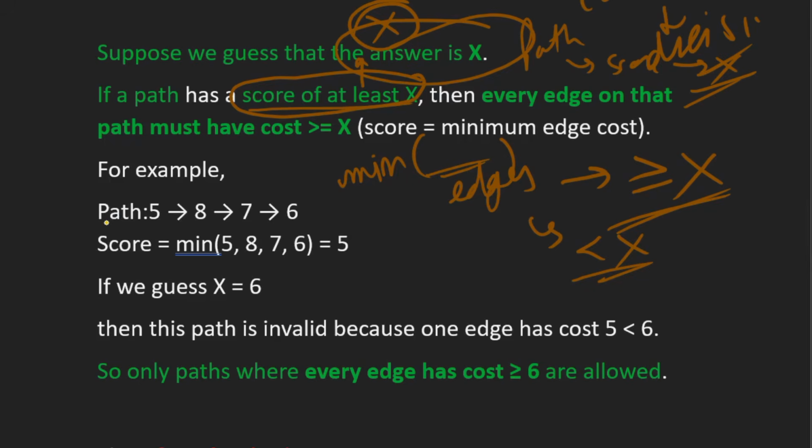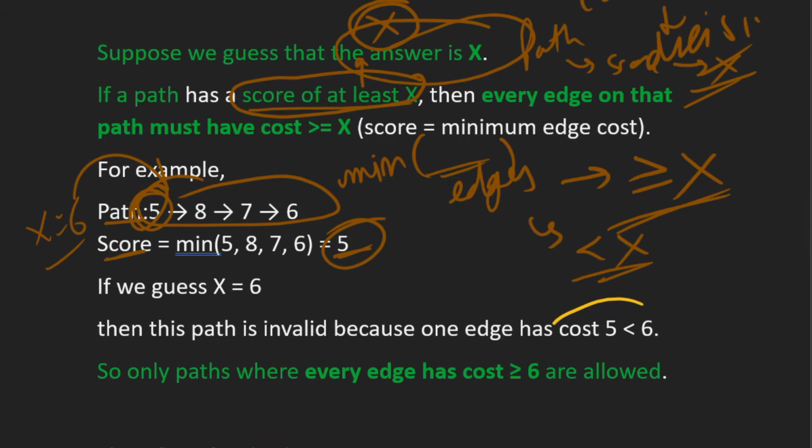So let's see, suppose we have this path 5876. What will be the path score? That is the minimum cost, so the minimum is 5. Suppose we have guessed x is equal to 6 for this path, then will it be possible? No, it won't be possible, because we have one edge having cost 5, which is less than our assumed answer, that is 6, right?